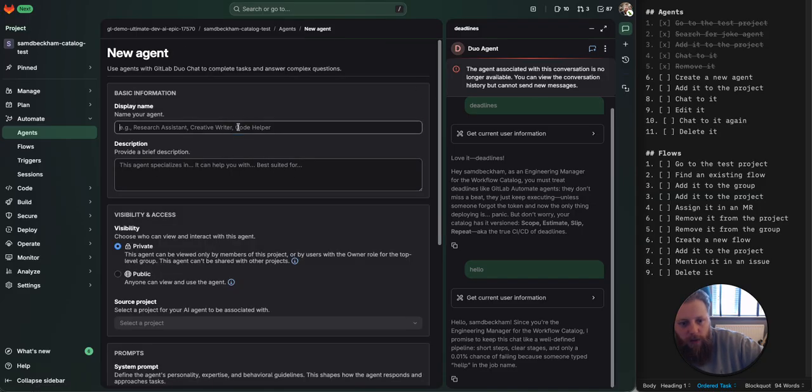New agent. I said I wanted to add something about tools in this. I've still not got around to that, so we're going to ignore tools again. Smoke test agent 25 11 13.